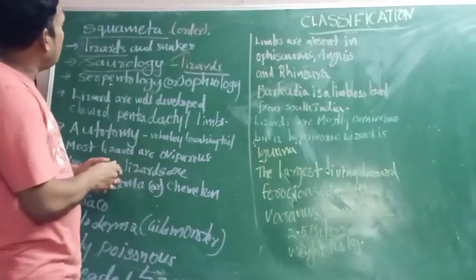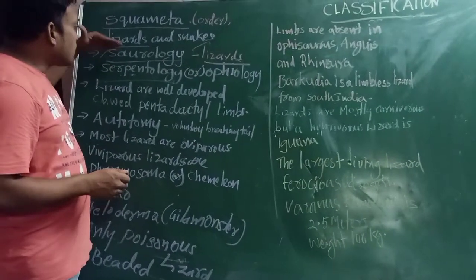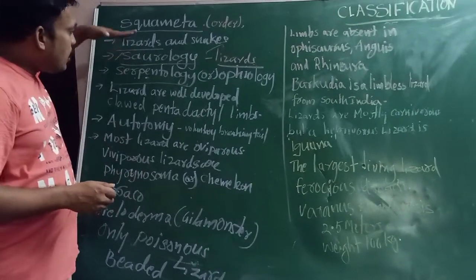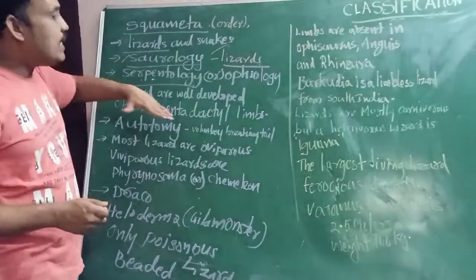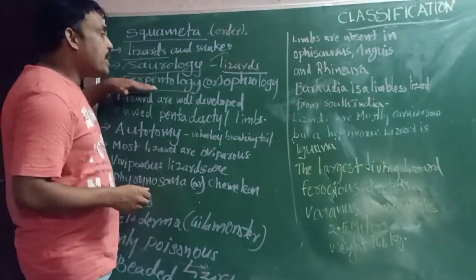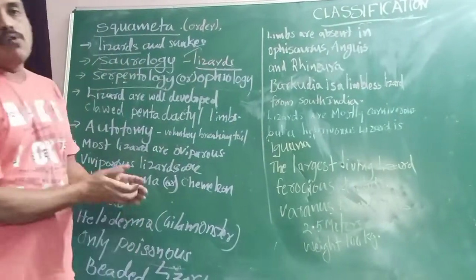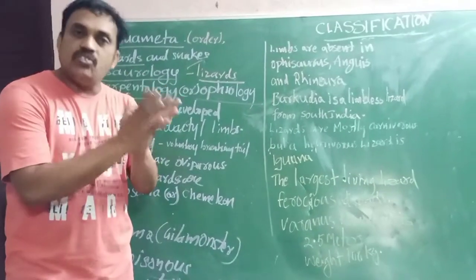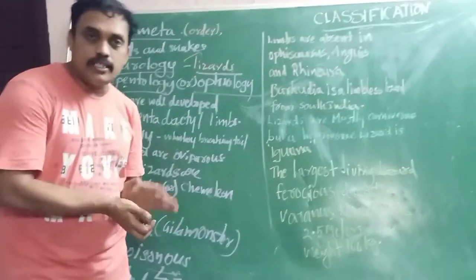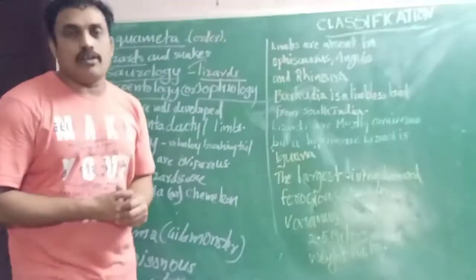In Squamata, lizards and snakes both belong, but the study of only lizards is called saurology, and the study of only snakes is called serpentology or ophiology.